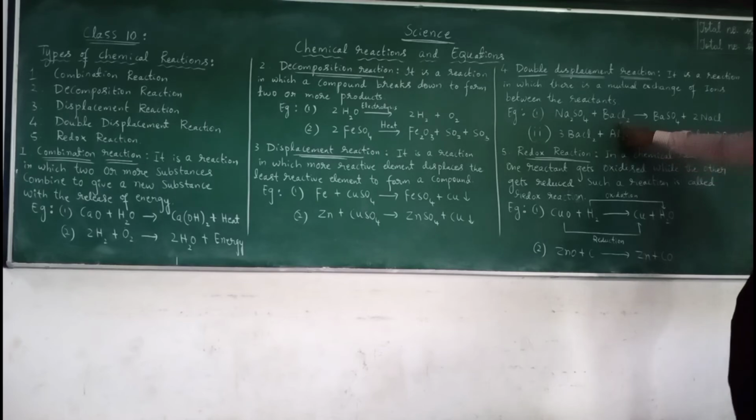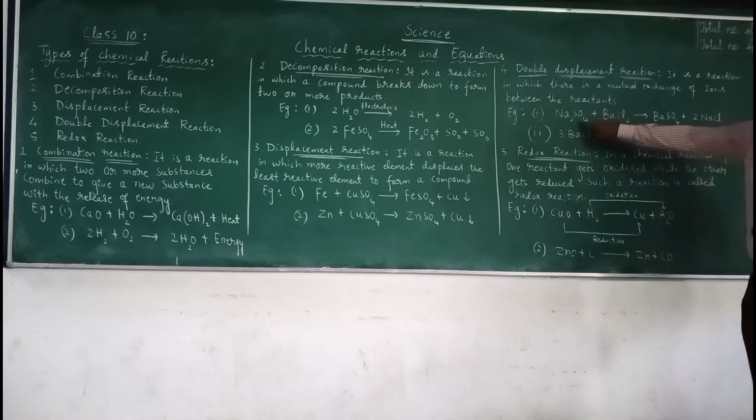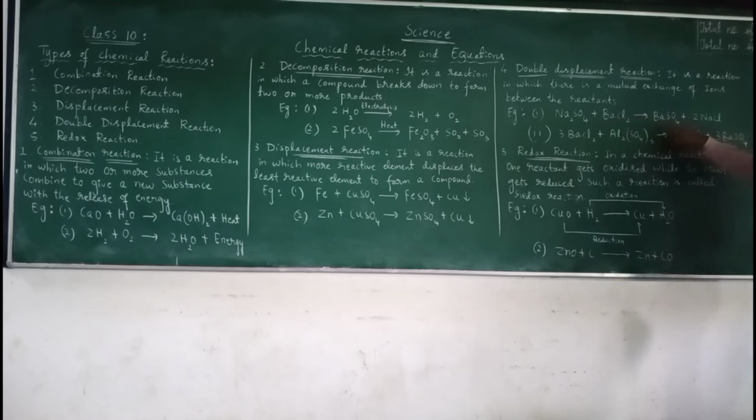When they react together, you can see the exchange of ions. Barium has taken the sulfate, and sodium has taken the chloride. So barium sulfate and sodium chloride are formed. Here barium sulfate remains as a precipitate.